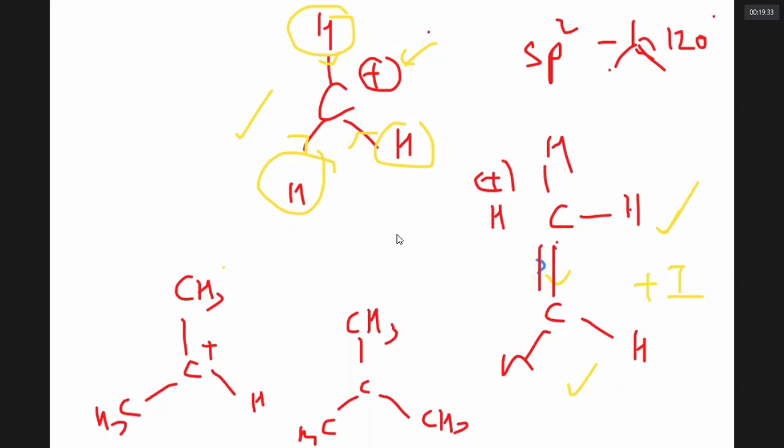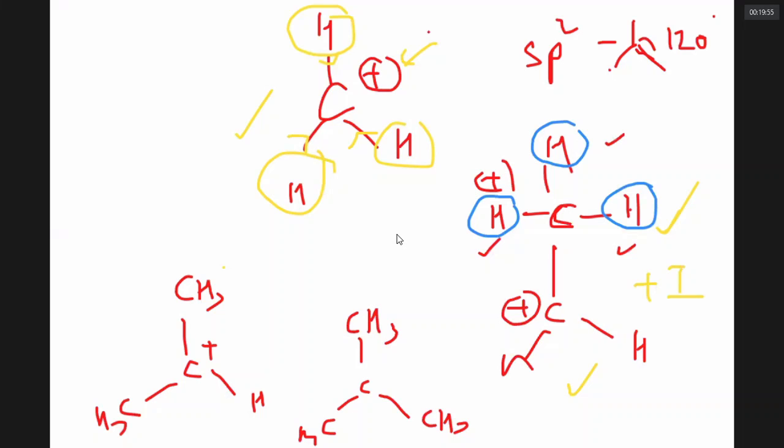Like this sacrifice, this hydrogen can do, this hydrogen can do, this hydrogen can do. Yes or no? Yes, sir. So whenever a positively charged carbon is linked to a methyl group, all 3 hydrogens can allow their sigma electrons to make a pi bond and they accept the positive charge. This phenomenon is called hyperconjugation. So how many hyperconjugation forms can I write for ethyl carbocation? 3.